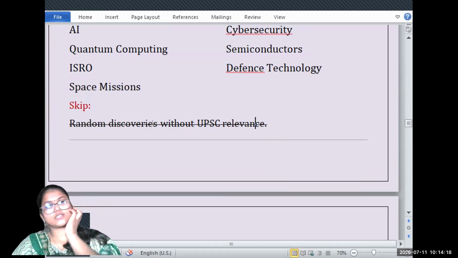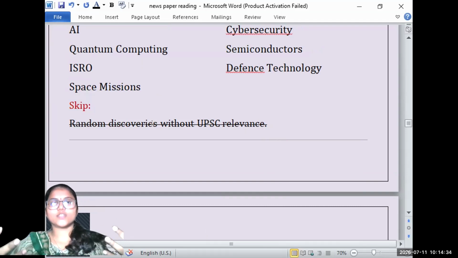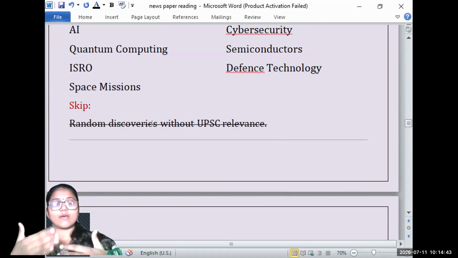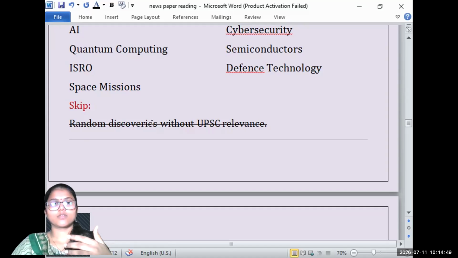Don't go through randomness, because when you're studying you should consolidate your things. Randomness won't help you in the long run. So when you're studying, try to correlate and make an integrated, comprehensive study where you interrelate and interconnect everything, so that you have the ability to retain more information and write better in your exam.